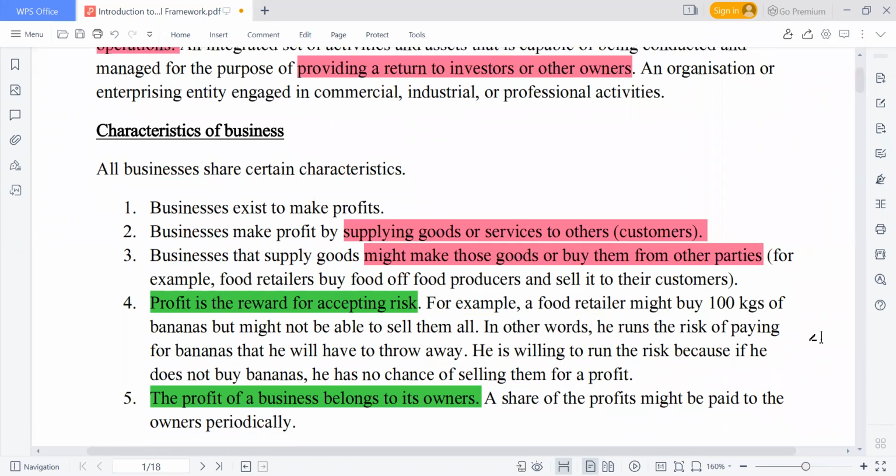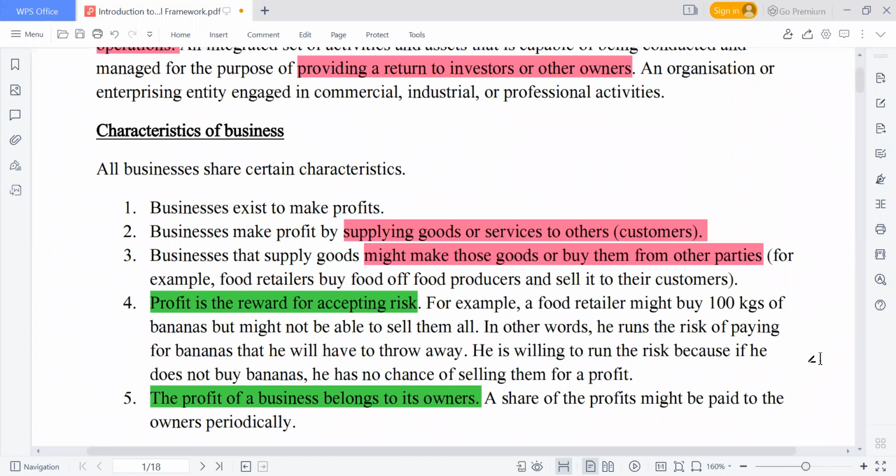Business exists to make profits. Businesses make profit by supplying goods or services to others. A business that supplies goods might make those goods or buy them from other parties. And we have a marginal costing technique, not in our syllabus, in another subject, called make or buy. Another characteristic of business is that profit is the reward of accepting risk.